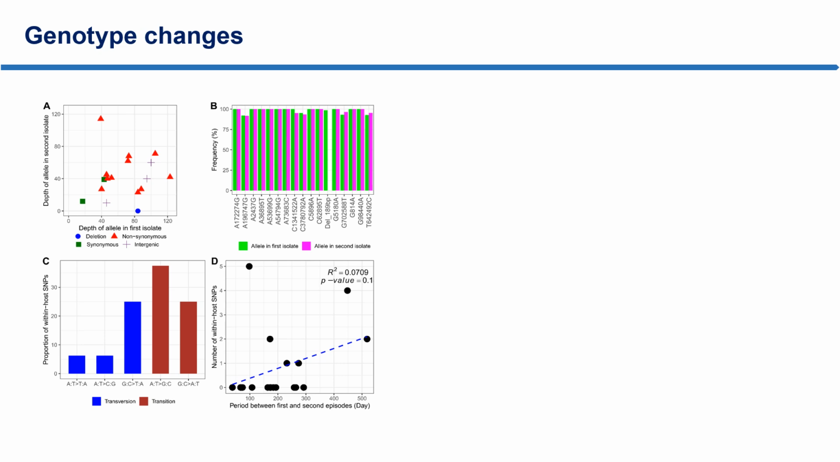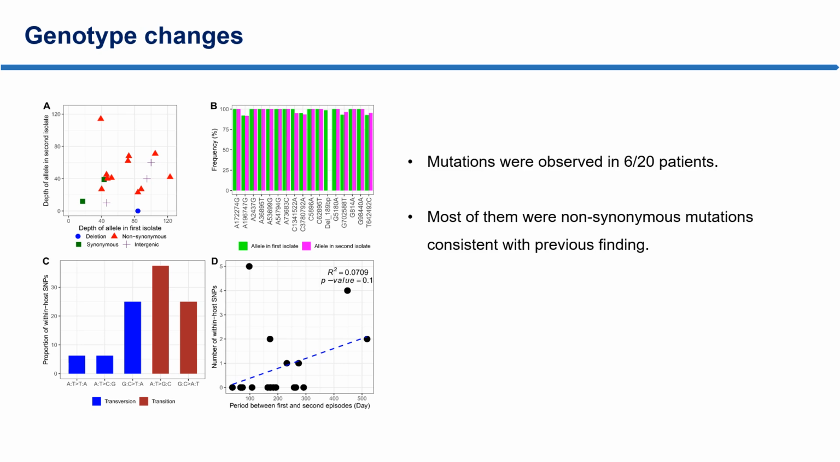Apart from the comparison of infection ability, we also compared the genomes of the first and second isolates of persistent and relapsed patients. The comparison showed that mutations happened in 6 of 20 patients, and most of the mutations were non-synonymous SNPs. Non-synonymous SNPs change the amino acid sequence of the gene and may change the function of the gene.